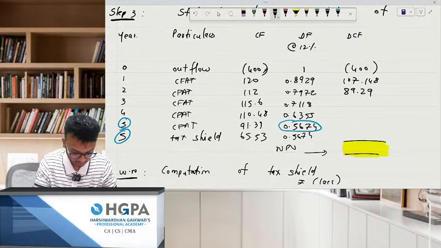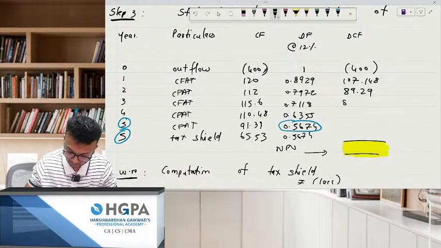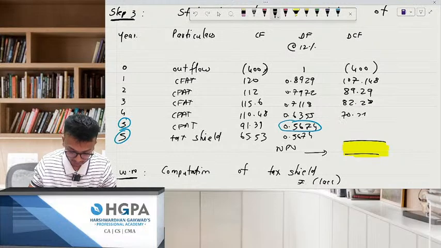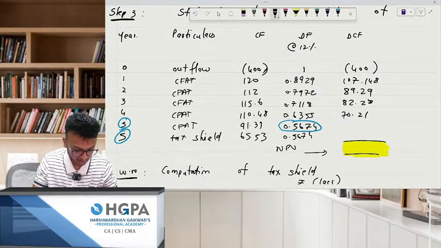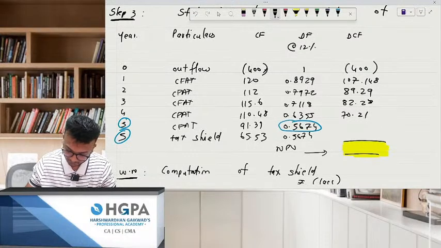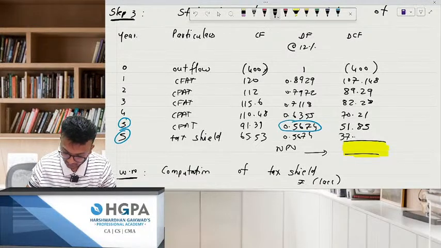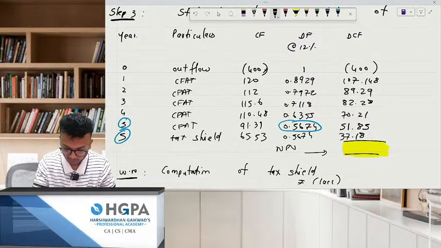You rounded off to 89. 115.6 into 0.7118 is 82.28. Next, 110.48 into 0.6355 is 70.21. Next, 91.39 into 0.5674 is 51.85. Next, 65.53 into 0.5674 is 37.18. And please tell me what is the NPV?